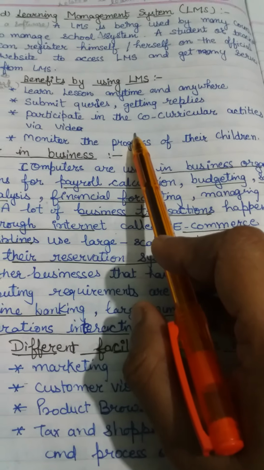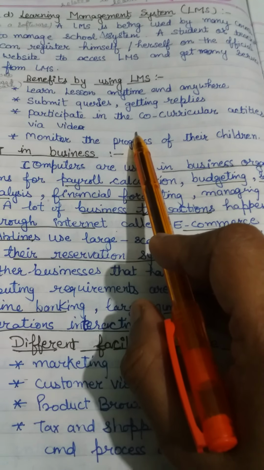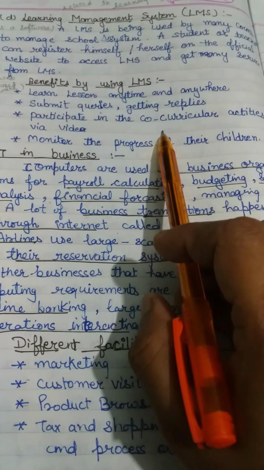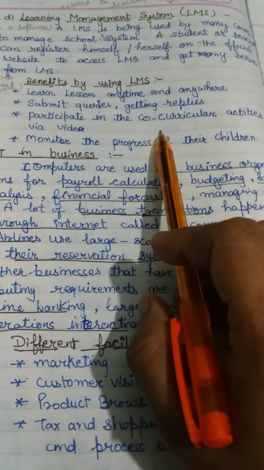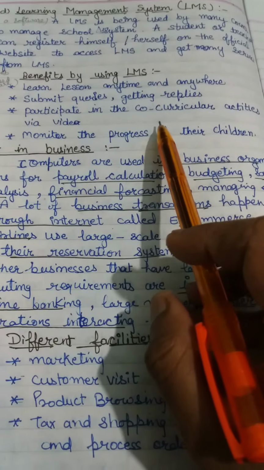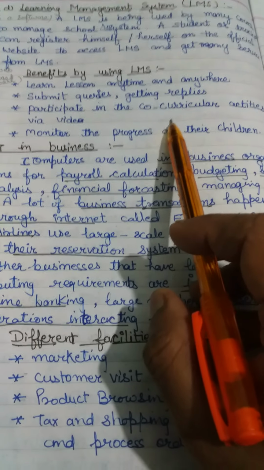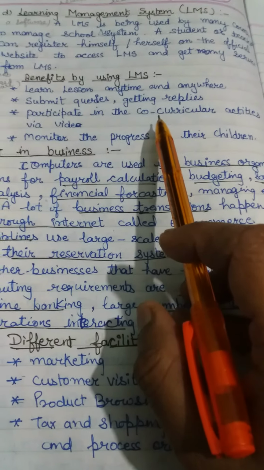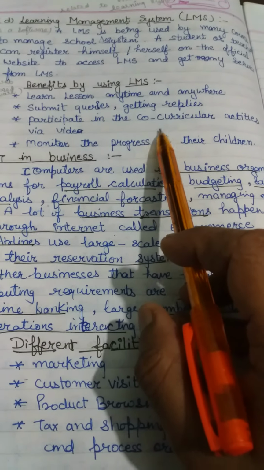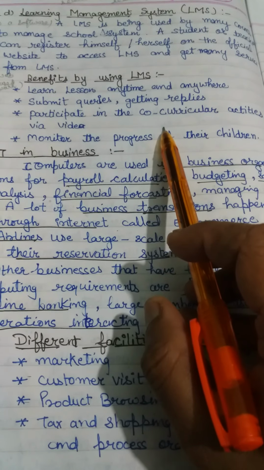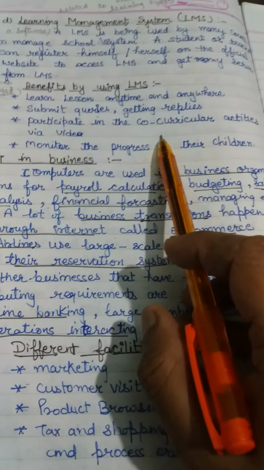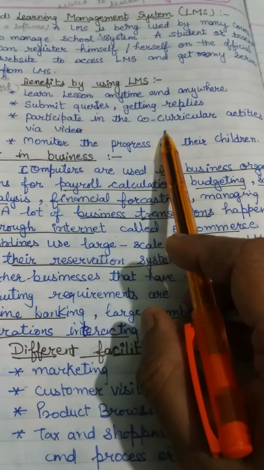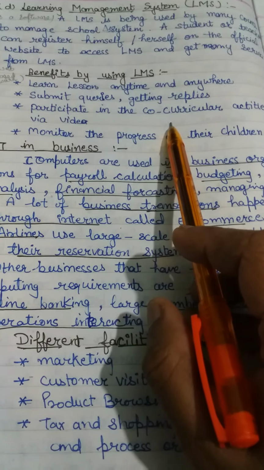Now this time, you all are aware, we gave the task to all the students to send a video. This is one co-curricular activity related to COVID-19. You all participated, and very good efforts were made by so many students in 9th and 10th class. Very good, appreciated by the school principal and other principals for our wing. Very good students. And this is the online participation in co-curricular activities via videos.